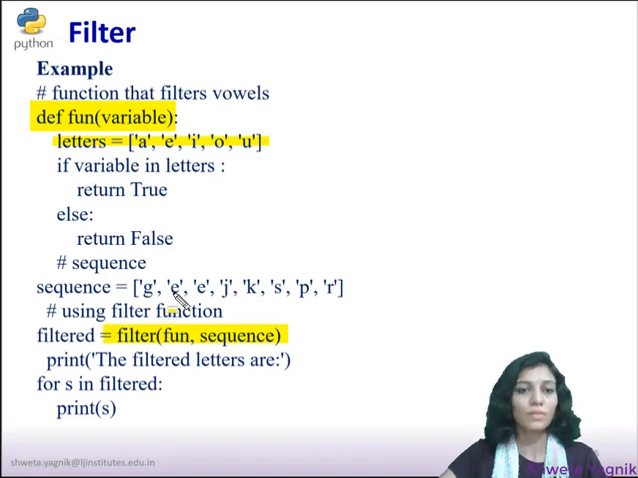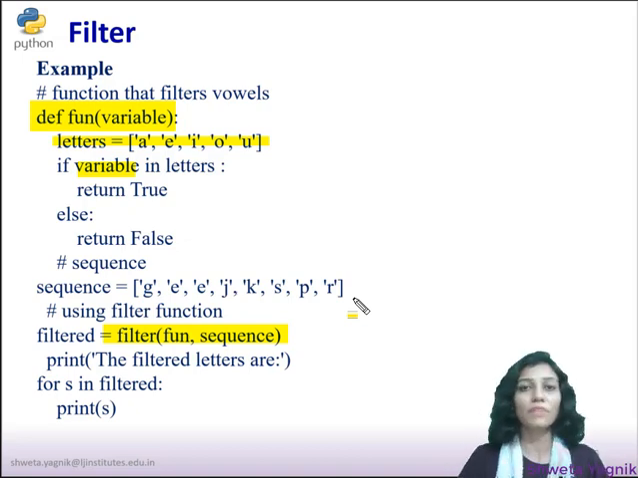Now the next letter is E. This E variable is within these letters, that is AEIOU, so it will return true. So E is going to be part of the new sequence, that is, it will be filtered and be part of the sequence. Next is again E, again it will be part of the sequence. Next is J, which will not be included, K will not be included, S, P and R will not be included. So this is how the filter function is going to be executed.